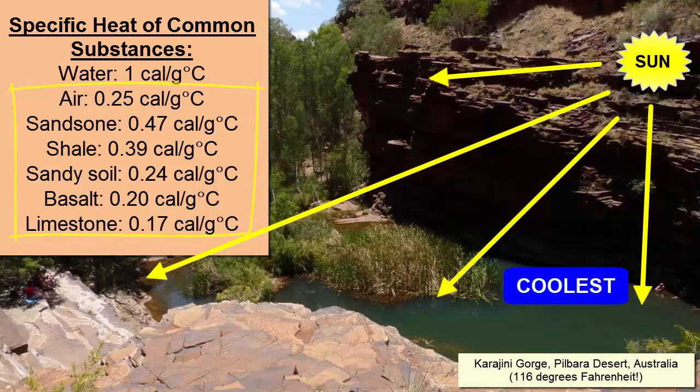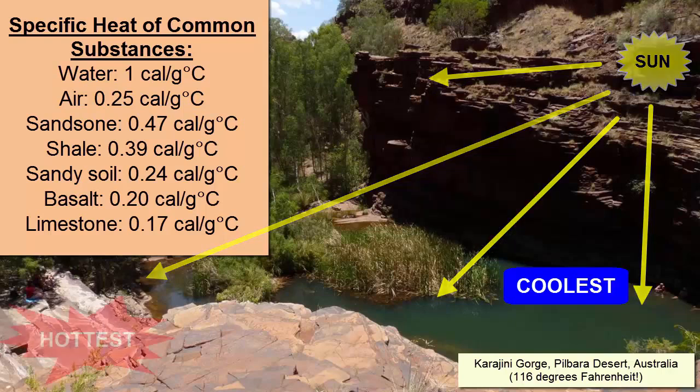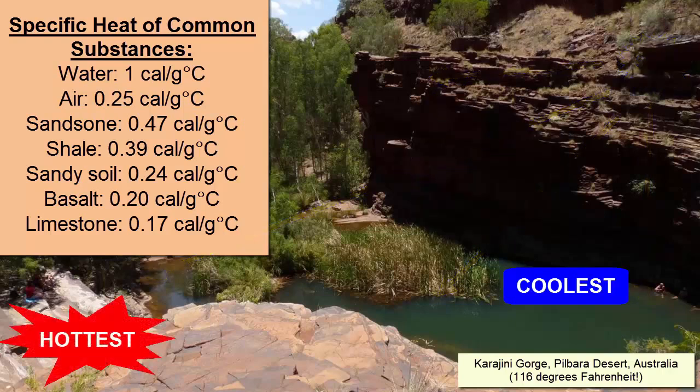Second, the vegetated areas. The calories in a Big Mac would raise 540 liters of water 1 degree Celsius. For 540 liters of the iron-rich shale in this picture, those same calories would raise the temperature about 5 times more. That's why if I was walking through this area barefoot, as I was when I ran from the trees to the water, my feet could get seriously fried en route.